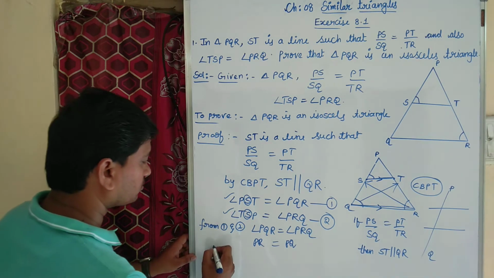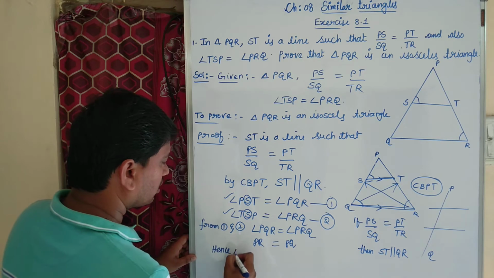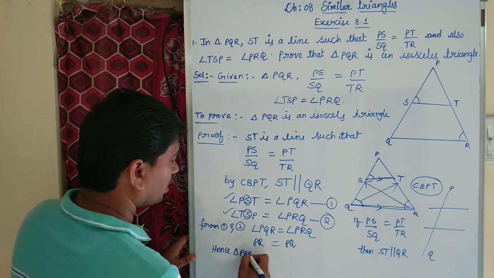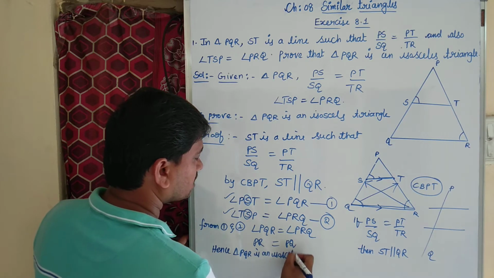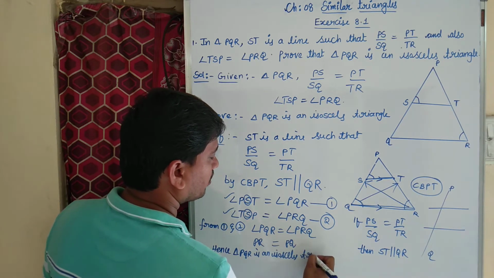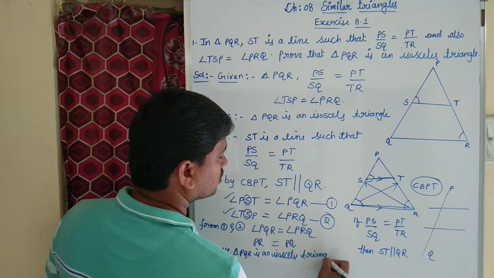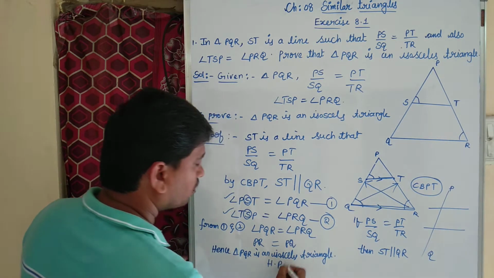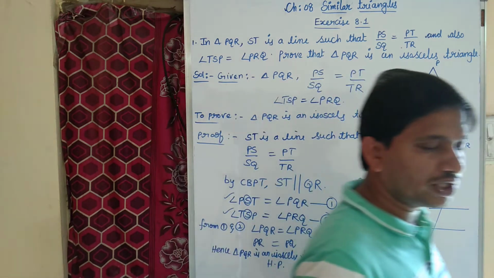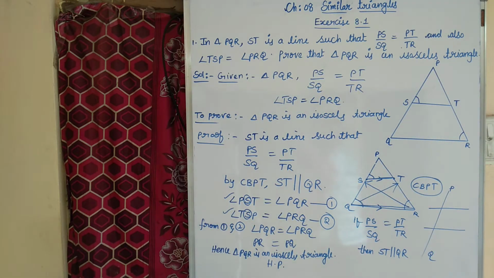Hence triangle PQR is an isosceles triangle. Okay, hence proved. Children, I hope you understood question number 1 very clearly.